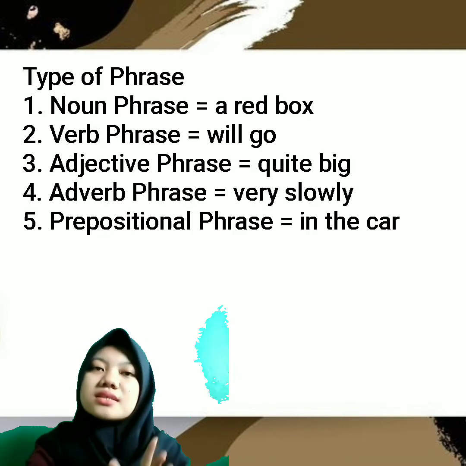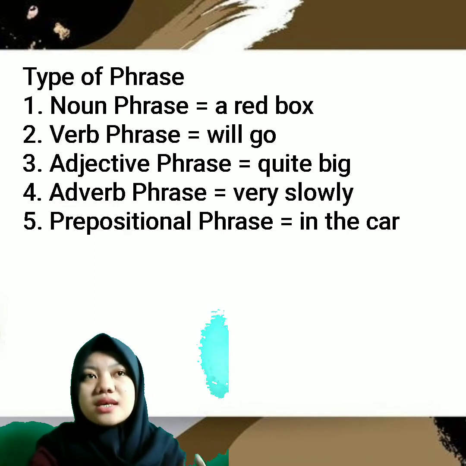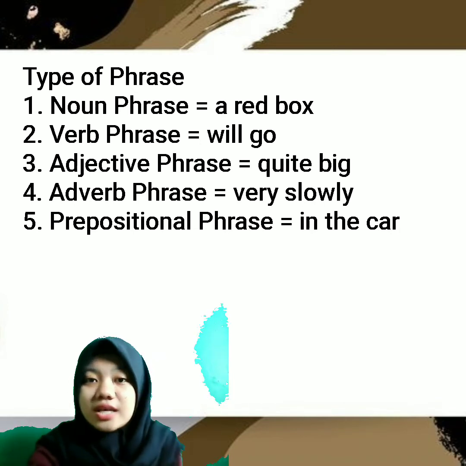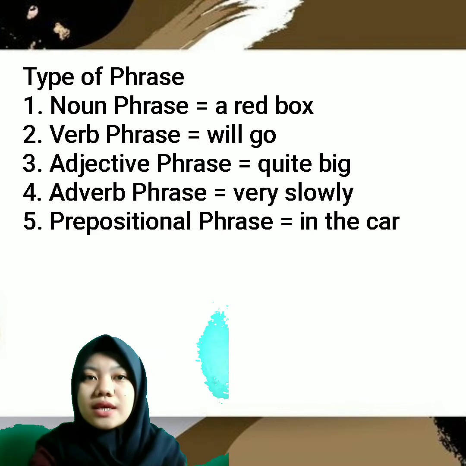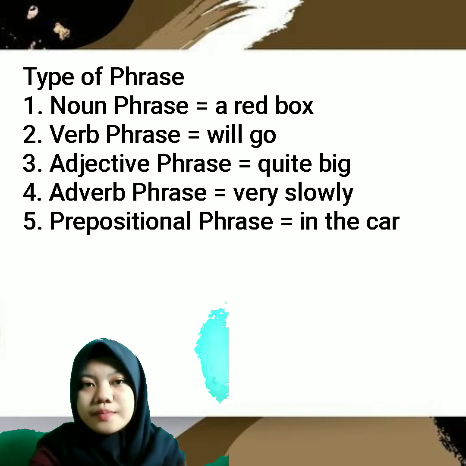Types of phrase and examples. The first is noun phrase, for example, a red box. The second is verb phrase, for example, will go. The next is adjective phrase, for example, quite big. And adverb phrase is very slowly. And the last is prepositional phrase, for example, in the car.